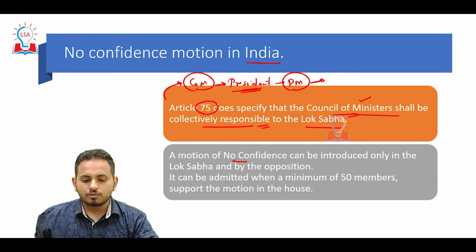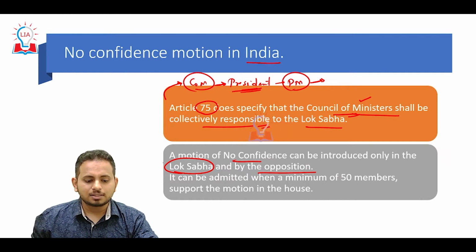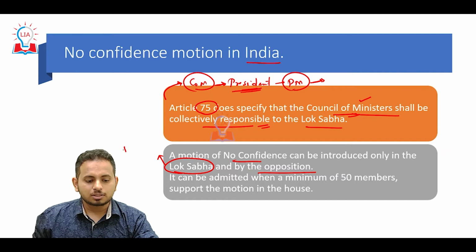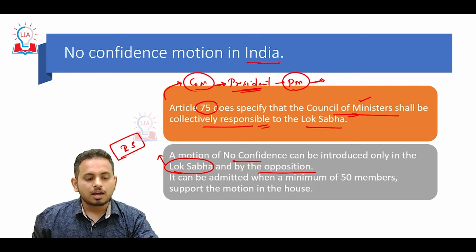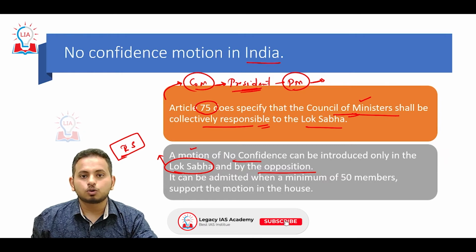A motion of no confidence can be introduced only in Lok Sabha, and by the opposition. Why only in Lok Sabha? It is because in Rajya Sabha there is no direct election to elect MPs. That is the reason why the no confidence motion will be tabled only in Lok Sabha, and Rajya Sabha has nothing to do with it.